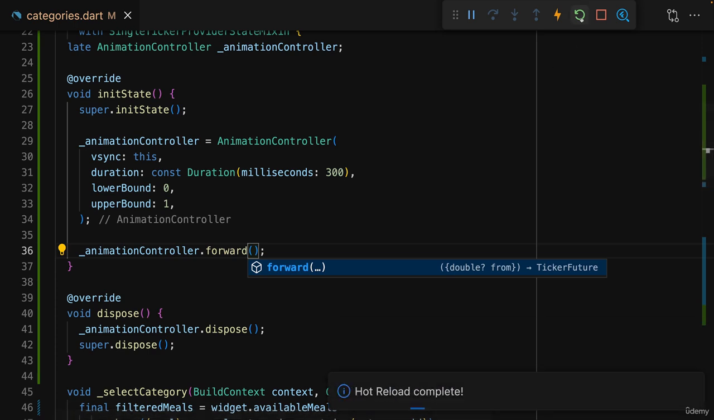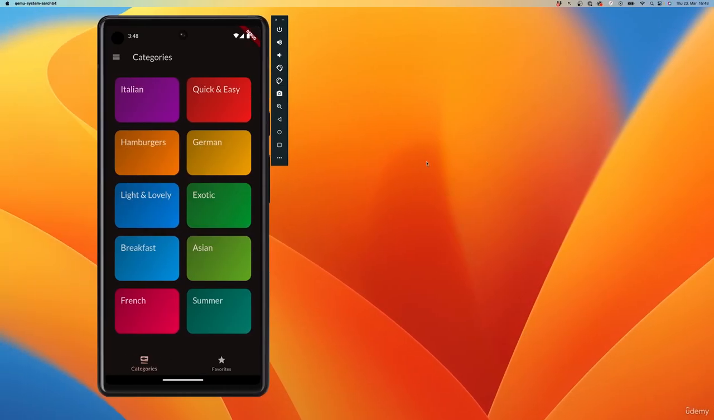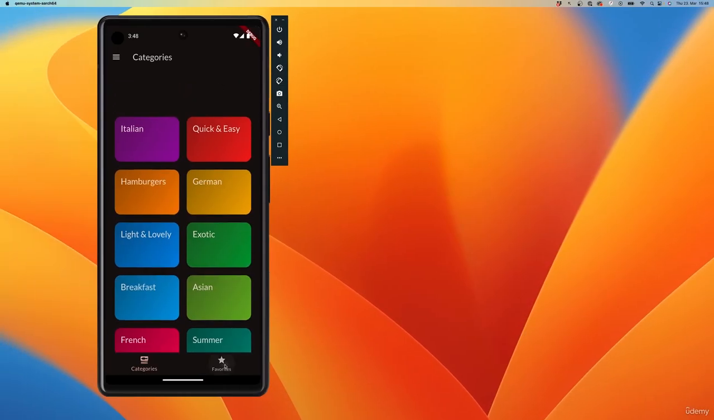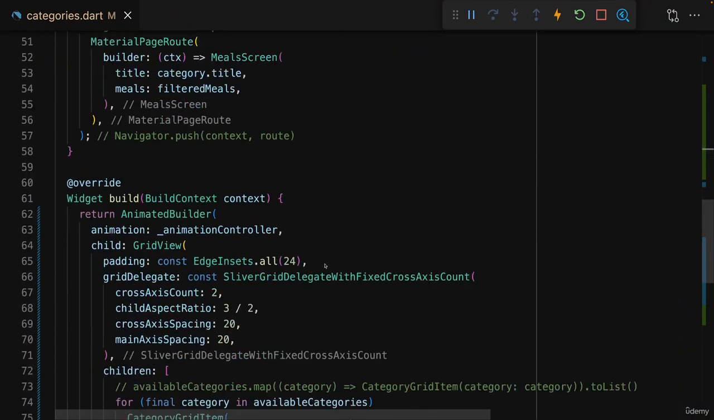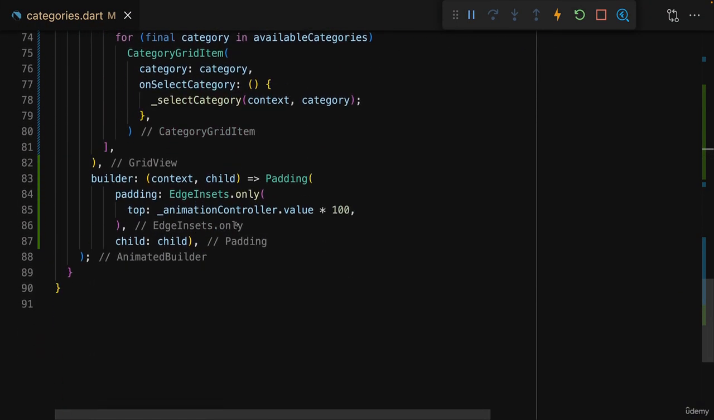And with that, if you save this and then restart this, you will see that indeed if I go to favorites and back, this animation plays and it slides down these items. But wait a second, slide down? I wanted to slide them up. Well, we simply have to adjust our logic down there in the AnimatedBuilder.